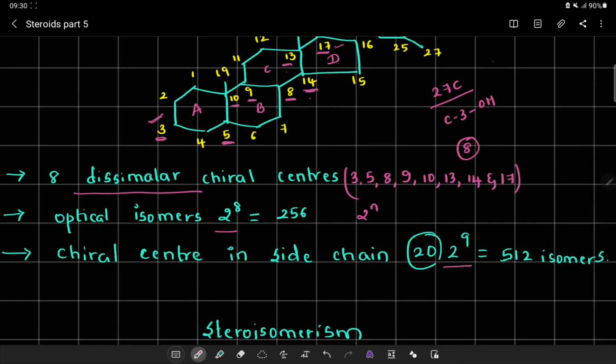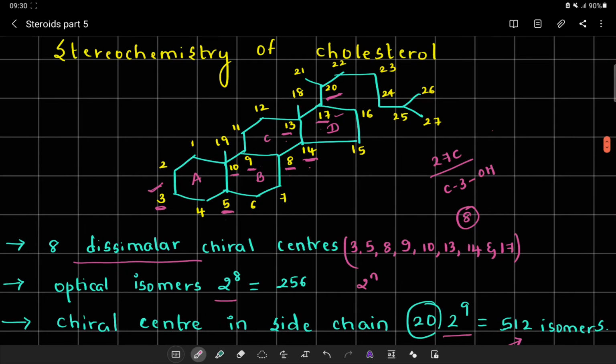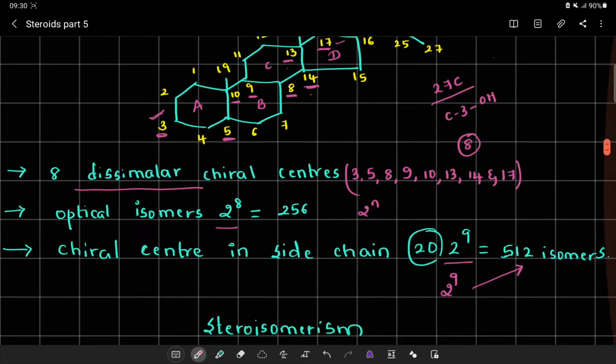The formula becomes 2 raised to 9, which gives me 512 stereoisomers. So this is how we can understand that not only in the nucleus system but also in the long chain system, stereocenters may be observed.